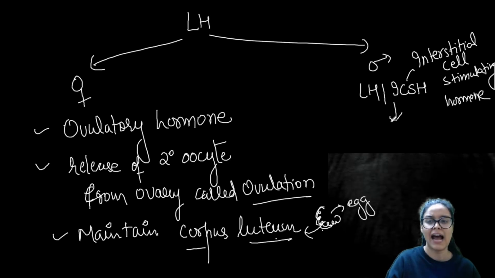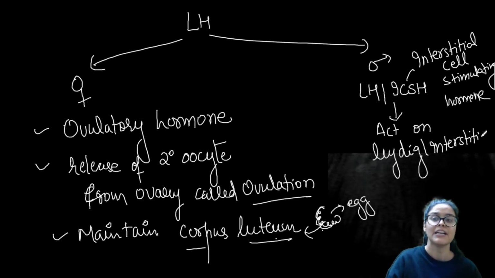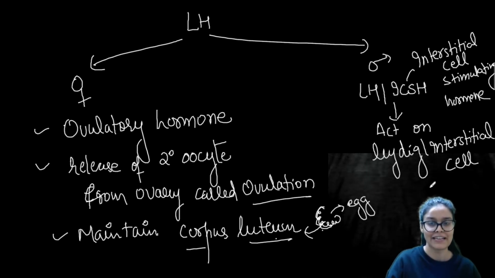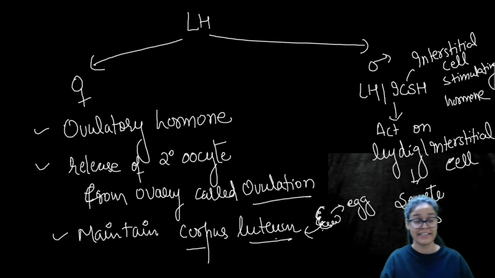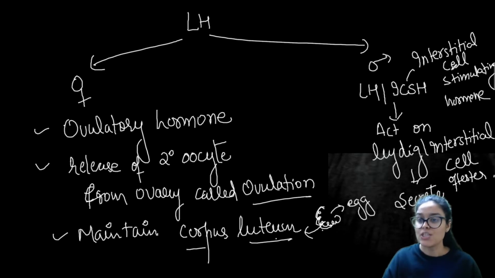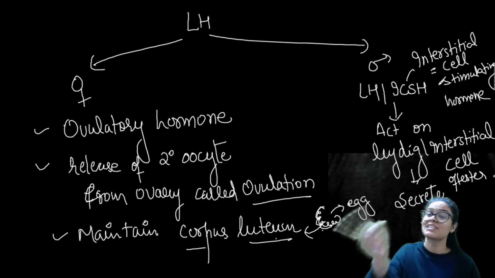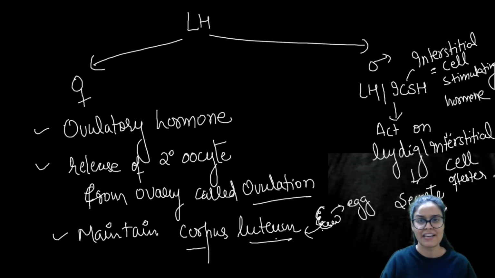Because it acts on the testes, on the Leydig cell, which is also known as interstitial cell, present inside the testes. That's why LH is also known as ICSH, because it acts on interstitial cells and makes them release